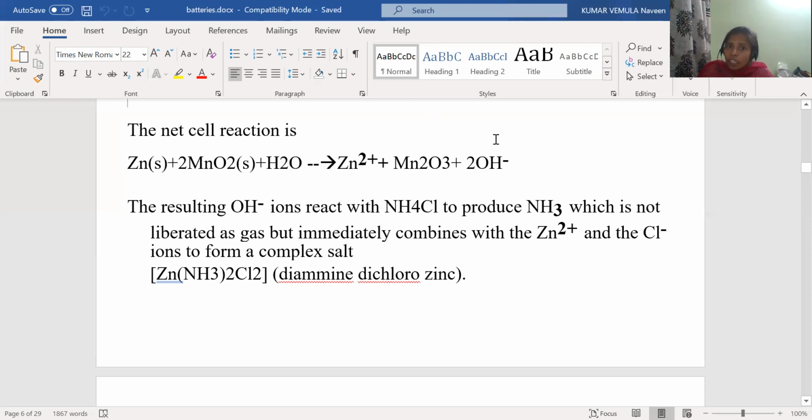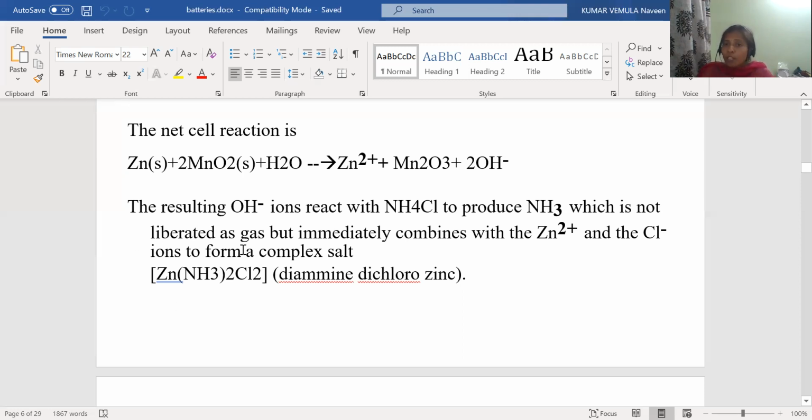So one of the products again reacts with the electrolyte to produce ammonia, which is not liberated as gas but immediately combines with Zn2+. That ammonia is reacting with Zn2+ and Cl⁻ to form one of the complex compounds. This complex compound is forming in the battery.